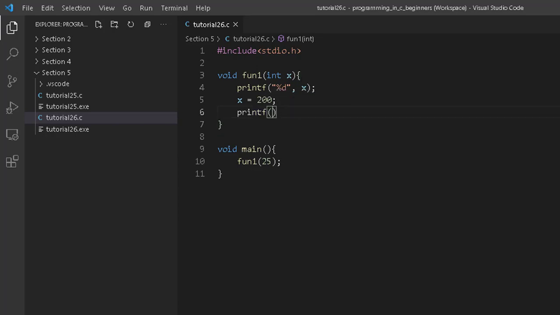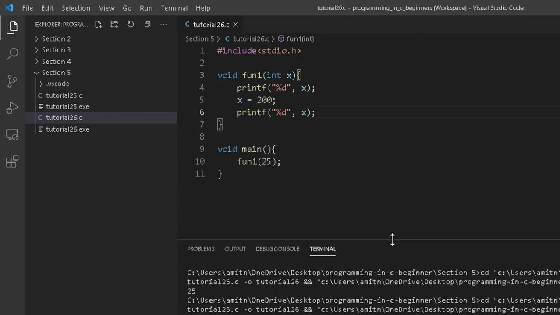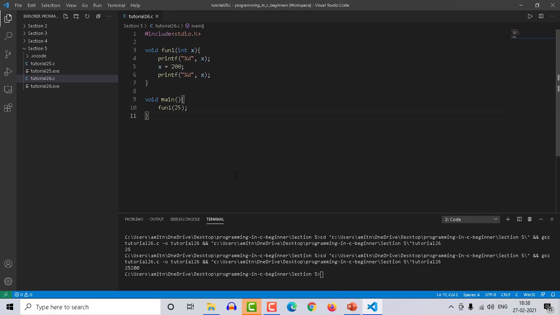Definitely it will print the same value that I showed you in the slide. Let me run this. And now when you run this, you will get the output 25200. It's 25 and 200, two different values, but they are printed so that it seems to be 25,200. So that's how we can create a function and pass a value to it, and here this x is nothing but a parameter. Similar to this, we can pass parameters to the main function as well, and that is something we are going to discuss in the next tutorial.